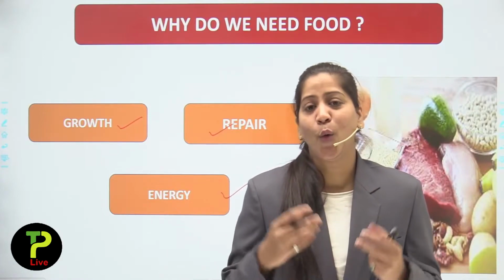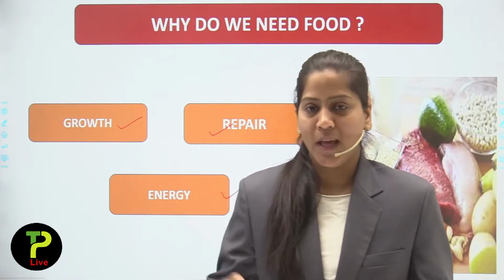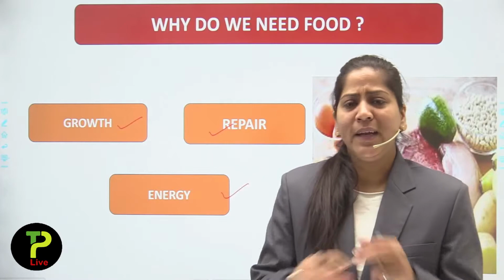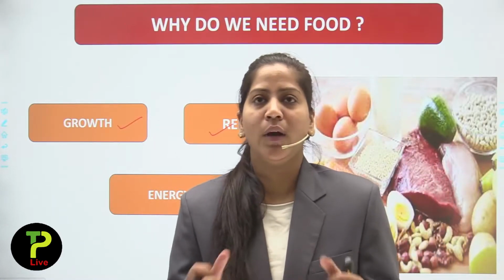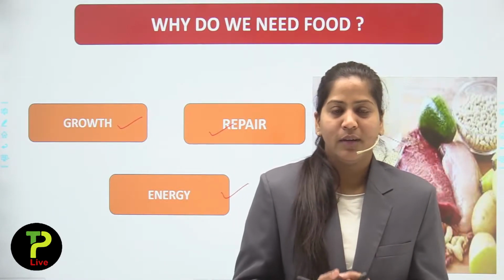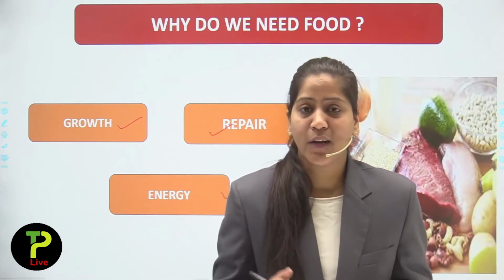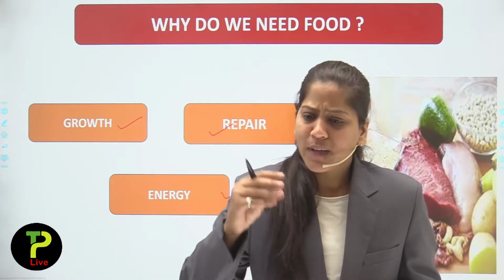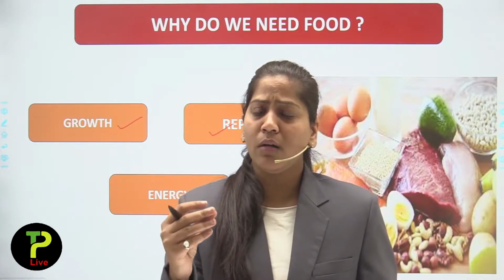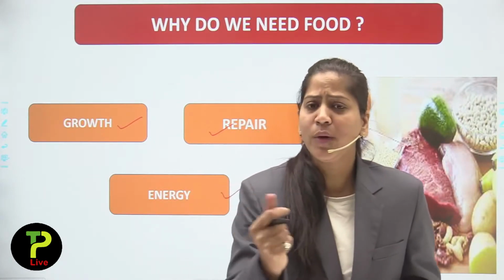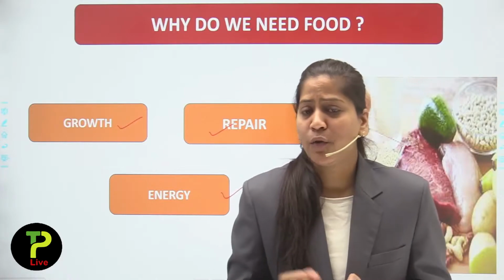Think of yourself when you used to go to school and came back from school, completely drained out, and you were like, please give me food. By eating food you get instant energy. How can you get energy from that food?